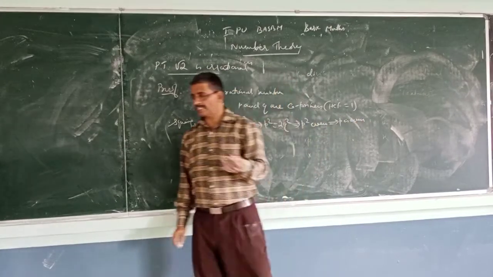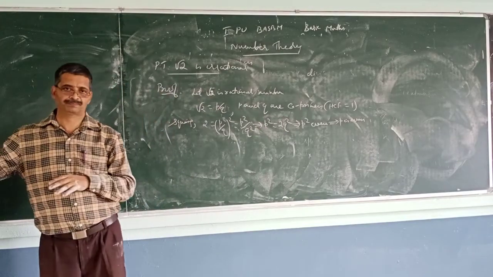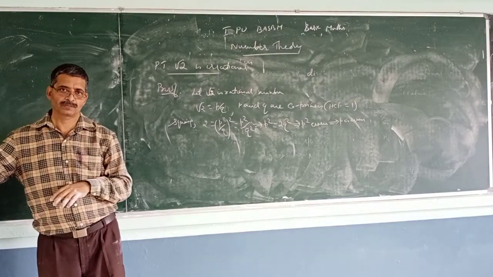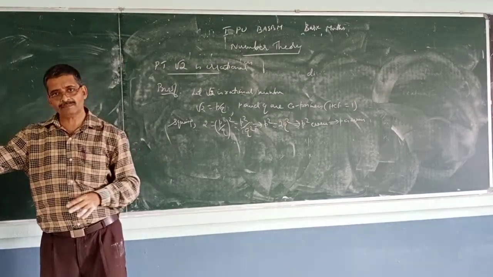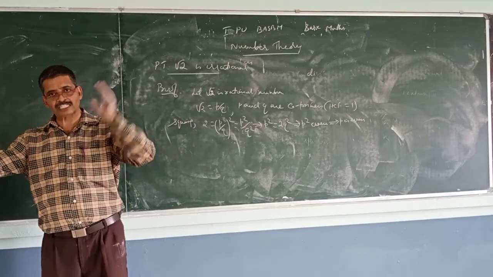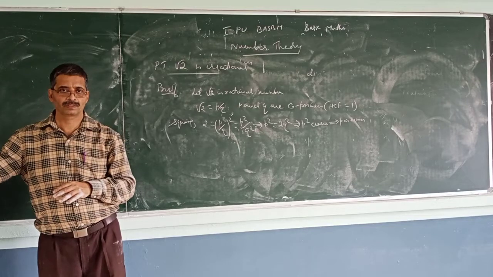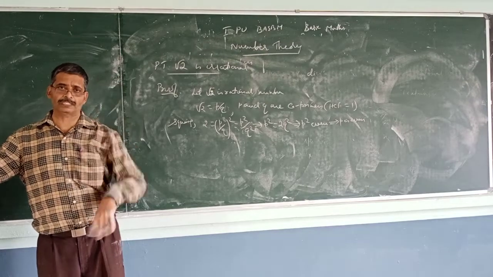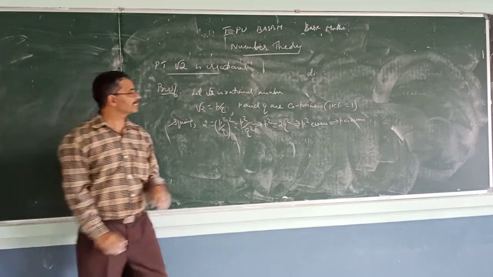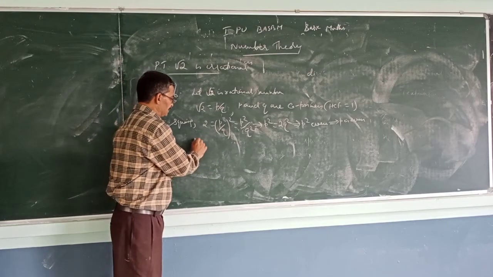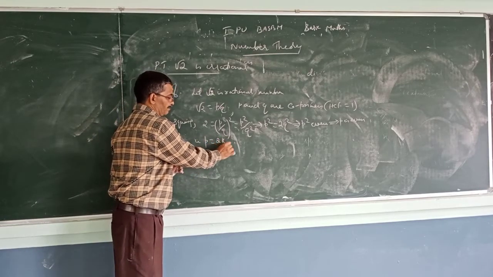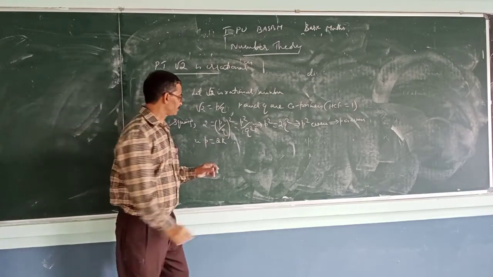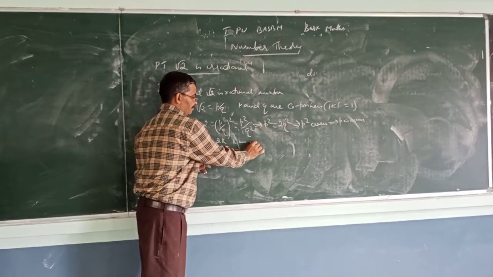For example, 3 is odd, 3 square is odd. 4 is even, 4 square is 16, even again. 7 is odd, 7 square is 49, also odd. So if P square is even, I can say P is even. So let me write P equal to 2K, where K is an integer.